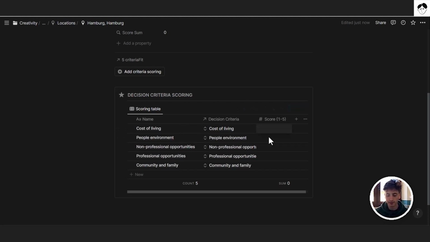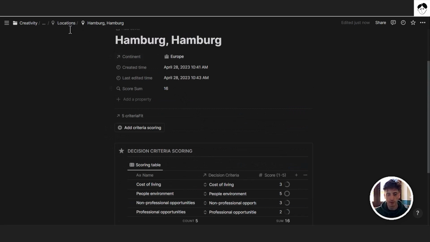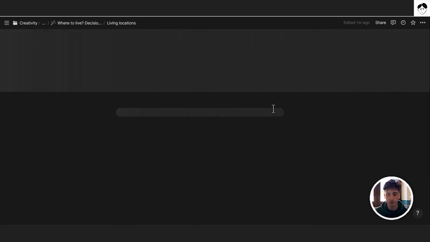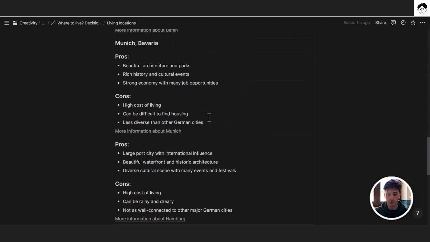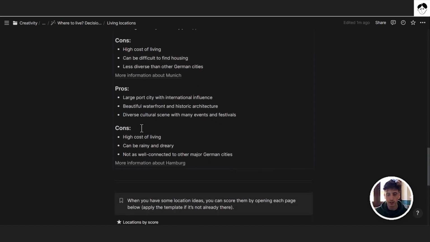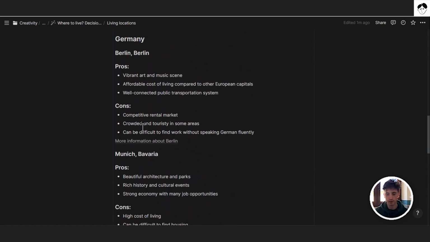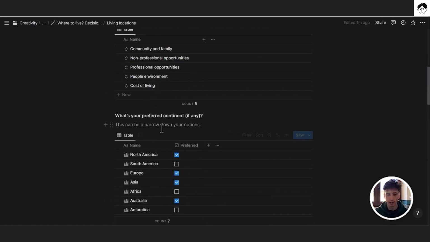So in here, let's say like this. And once you have these scores, you will then see the score sum at the very top. And if we go back to the main homepage, you will see those locations at the very bottom of the page where they are scored. And once you've done your brainstorming, you can also delete these blocks generated by the buttons if you like.